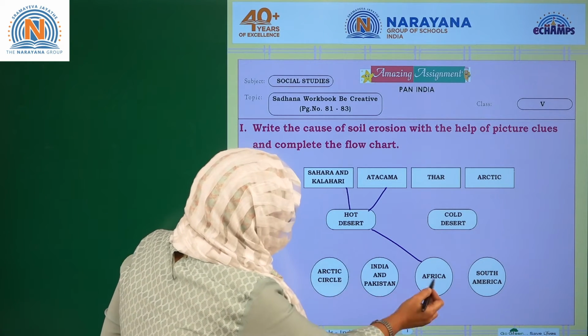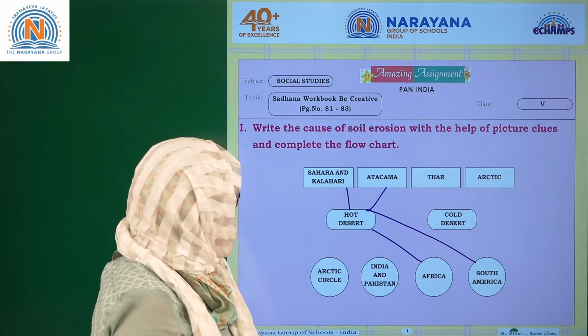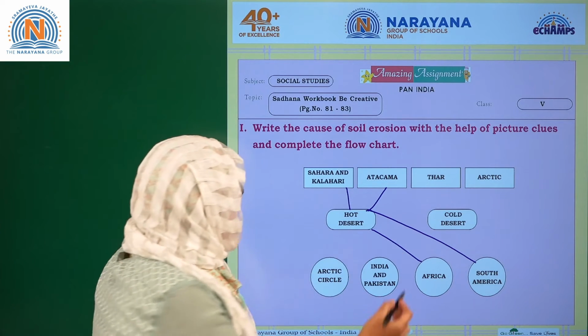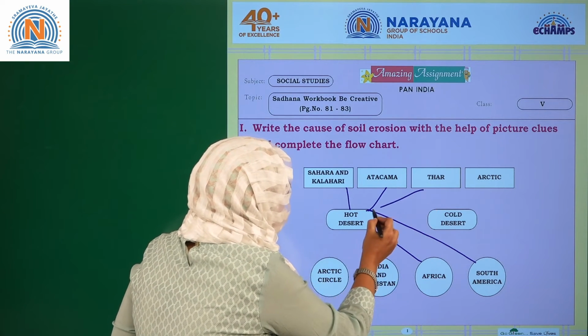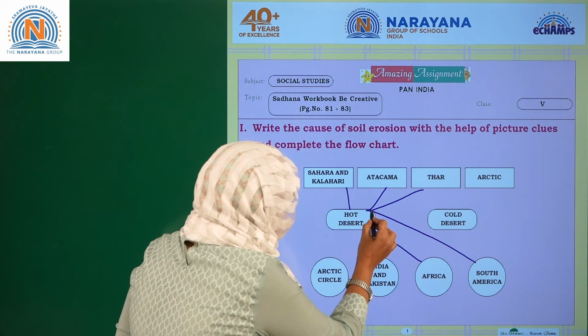Now where is South America? Yeah, South America is here. Is it clear? Coming to the next, Thar Desert. Thar Desert is also a hot desert. And where do you have Thar Desert? It is in India. So where is India? Yeah, India.